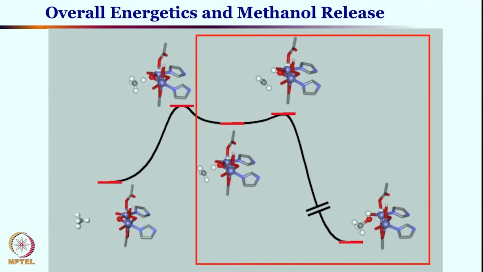So overall this is the diagram where you started, as we have seen, with the bis mu oxo species, the so-called Q intermediate, and this is the Q star intermediate. Q intermediate reacting, methane approaching towards it, that is set to 0, and this CH bond breaking and OH bond formation is happening. You are having a transition state right over here. This is the most demanding transition state, 17.9 kcal per mole, where if you have the CD4 you will also get the same thing, but it would be significantly